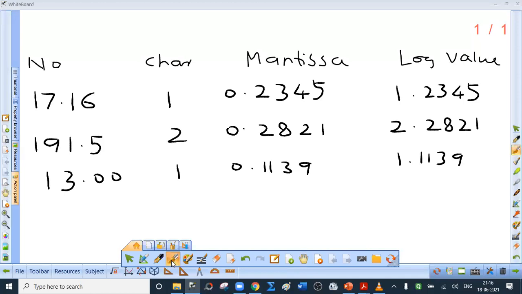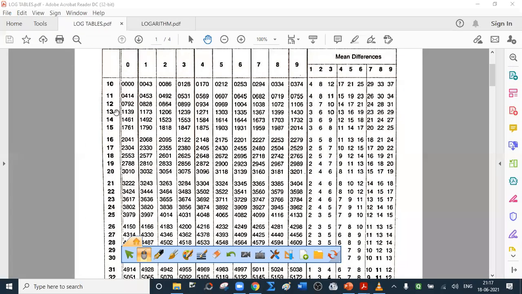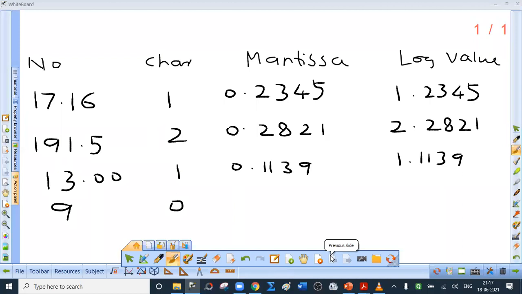Can you tell me the log value of 9? The number is 1 digit. So the characteristic is 1 less than the total number of digits, so 0. Now tell me whether the first row is headed by 9 or not. No, the first row, the horizontal line, is headed by 10. So how to find the log value? I already explained, 9 means 9.000. It's a 4-figure log table.